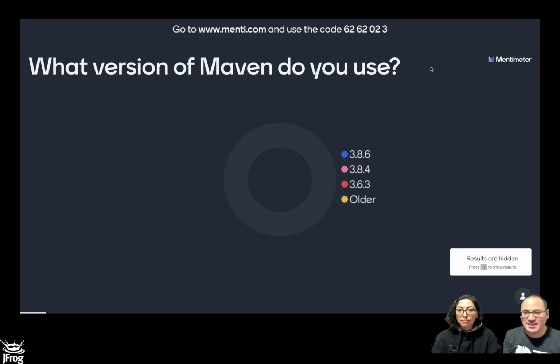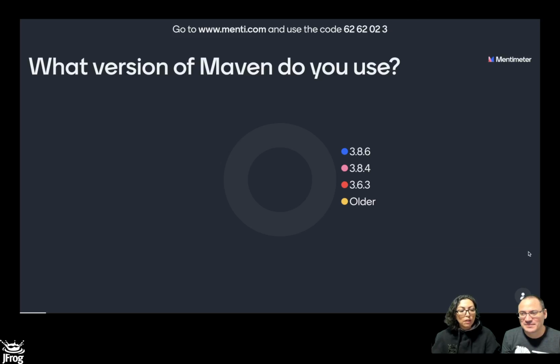Okay, next one. So what is the version of Maven that you're using? And please vote, because we really want to have this information. When we have run this session before, we were a bit surprised that quite a good number of people say they use a very old version of Maven. It's not even 3.6.3, which is really, really old. It's close to 3 or 4 years old.